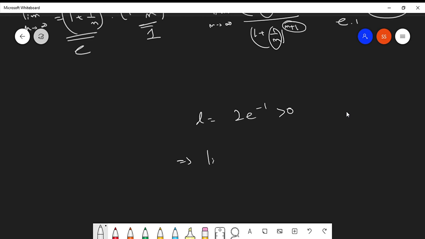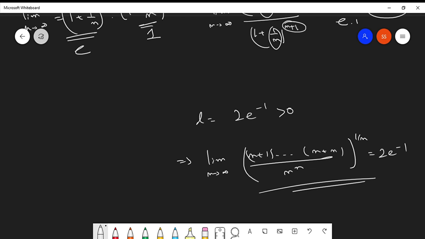So that implies limit n tends to infinity of whatever you had, right? What you had, n plus 1, and so on till n plus n, by n to the power n, whole to the power 1 over n, is equal to 2 e to the power minus 1. Clear?